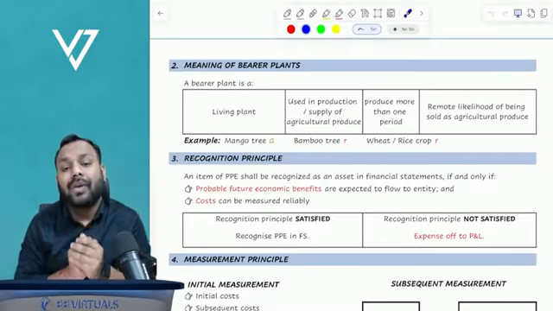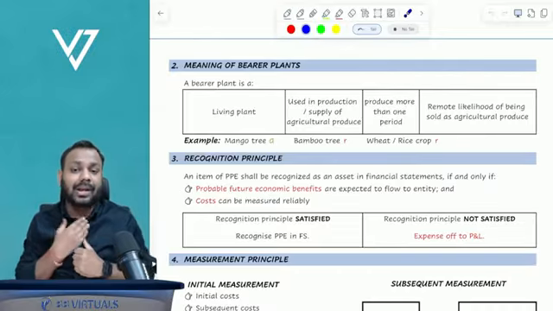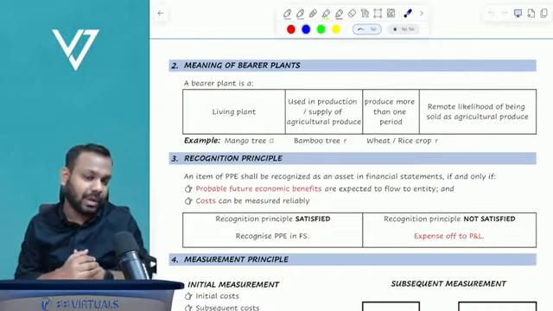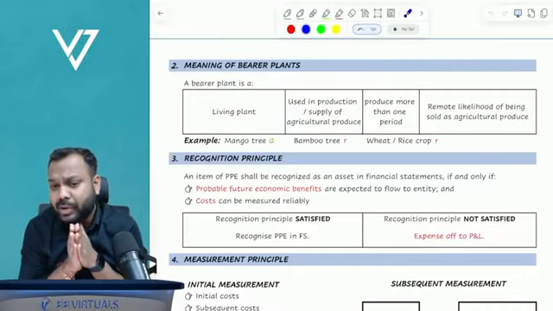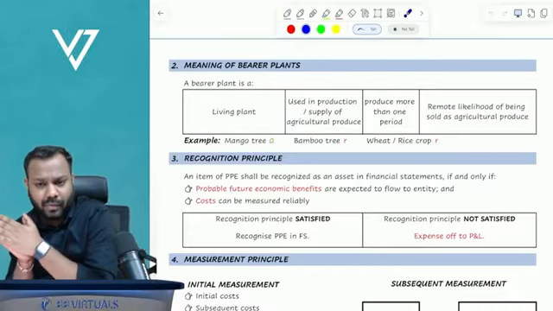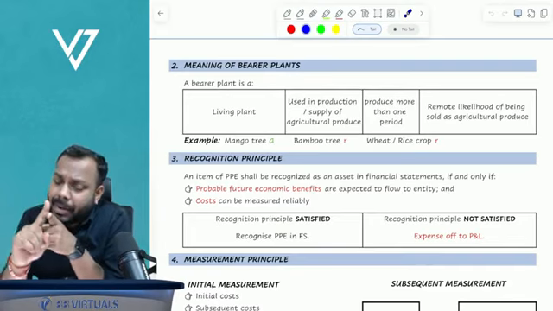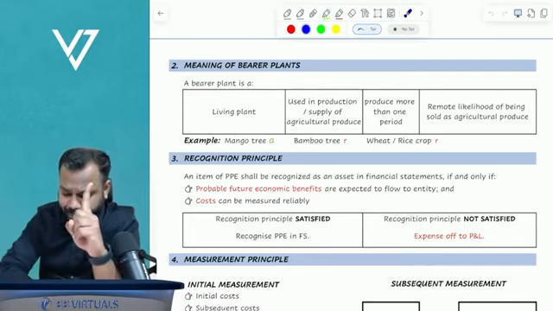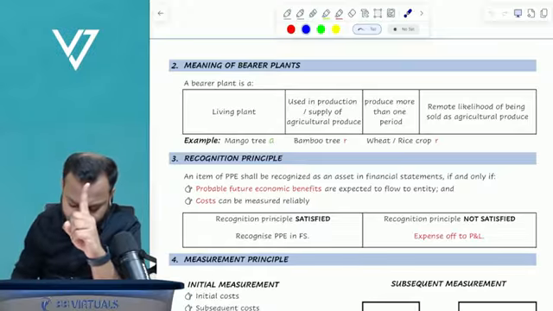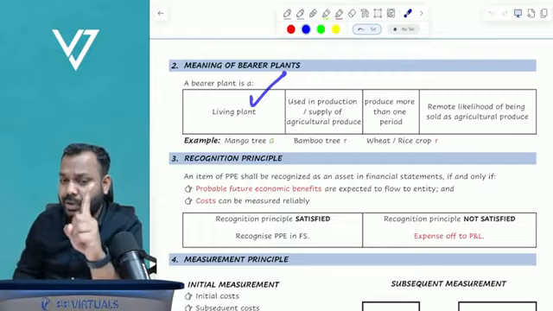Let's suppose we have a mango tree. Now tell me, what is the life of a mango tree? Definitely more than 1 year. Okay. Now, is it a living plant? Yes. Mango tree is a living plant.